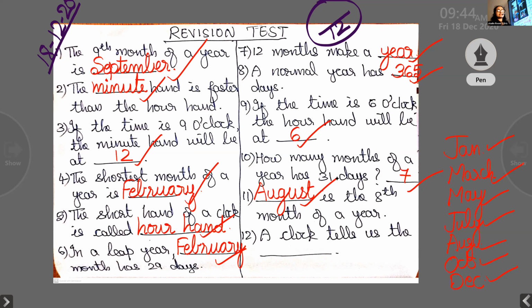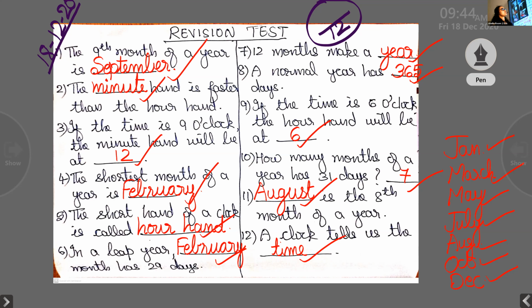A clock tells us the time. What is the spelling of time? T-I-M-E. Time. Good. So these are the answers. If the spelling is also correct, put a tick mark.